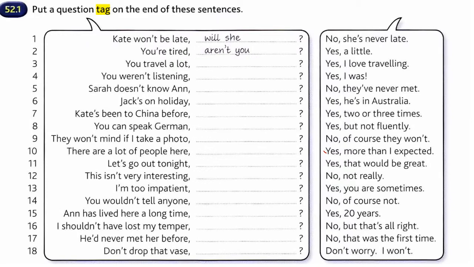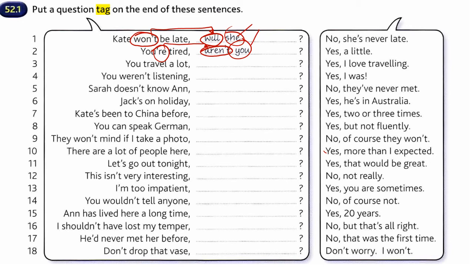So we will practice question tags with these exercises. So number 1, Kate won't be late, will she? Now in this case, in this example, here's the first word that is in the verb, and I have to write the same thing, but in the positive. You are tired. This is the word that is inside the verb, and I have to write it down here the opposite way. I mean, you are, aren't. And then the subject.